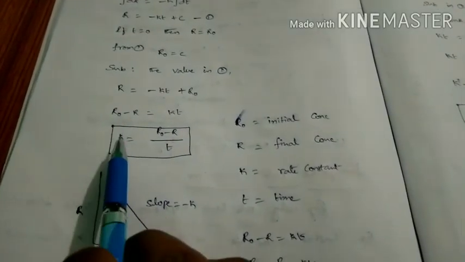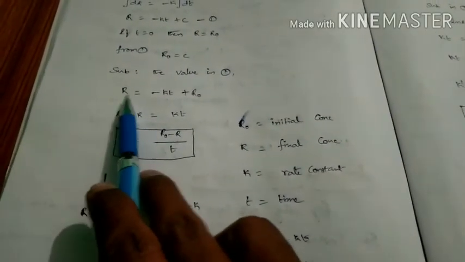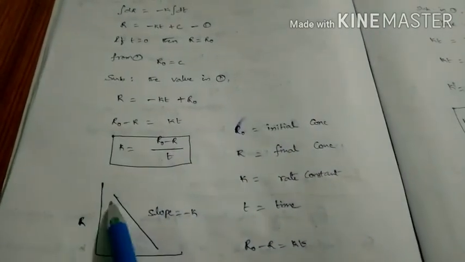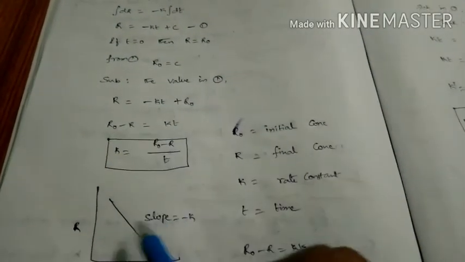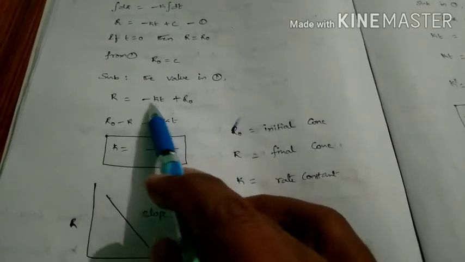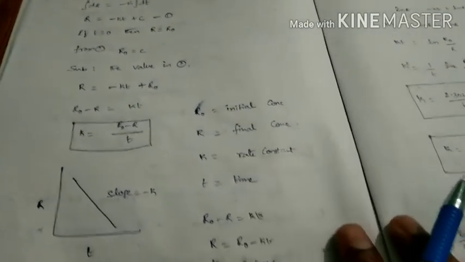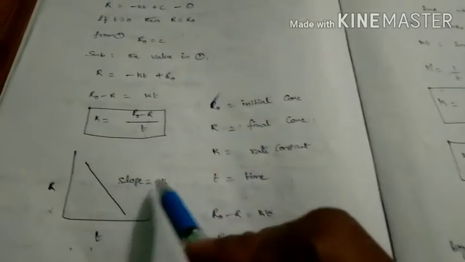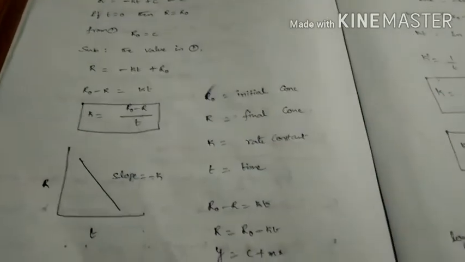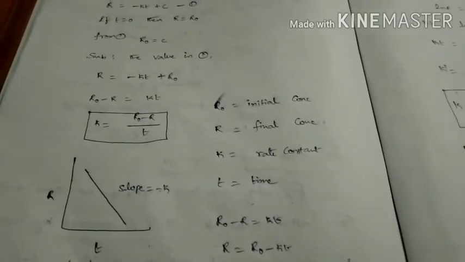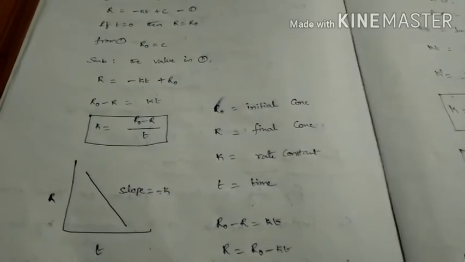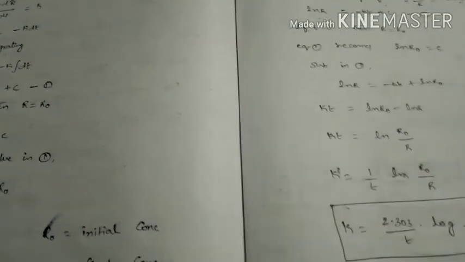That means if you draw the graph between R and t, then we get the graph like this. Here this is the slope, and because the slope is a negative value, the slope is minus k. So from this slope we get the accurate value, and then we automatically get the rate of reaction regarding zero order reaction. Like that we have to calculate a first order reaction.